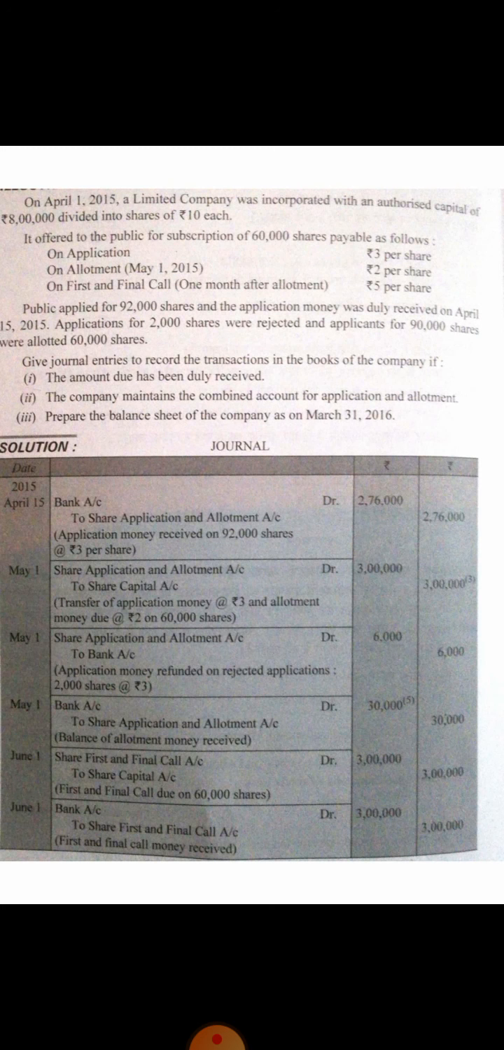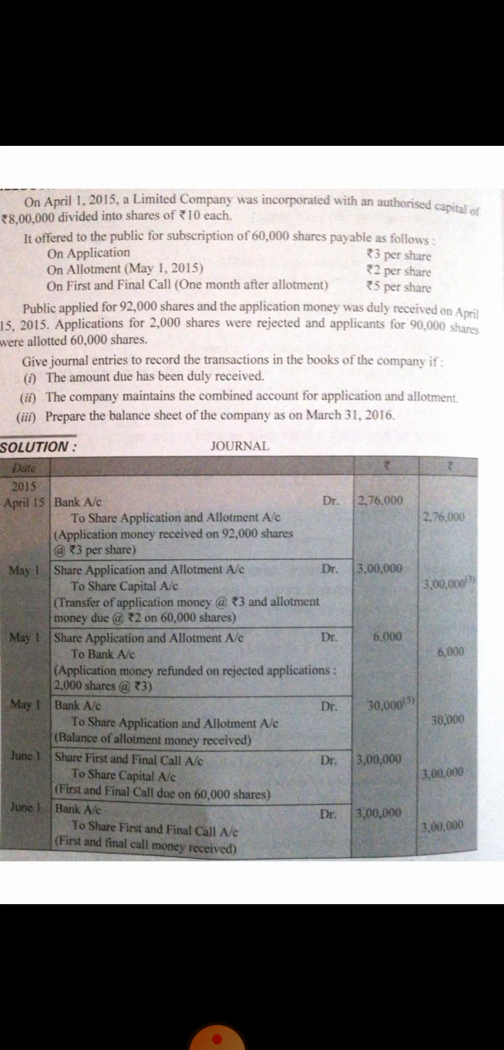Clear? Or you can simply understand this concept. For 90,000 shares, the company has allotted 60,000 shares. Clear? It means the excess number of shares is 90,000 minus 60,000, it is 30,000. It means excess money paid by the applicants is for 30,000 shares. 30,000 multiplied by 3, it is rupees 90,000. Clear? As in this question it was clearly mentioned that the excess money is to be adjusted towards allotment.